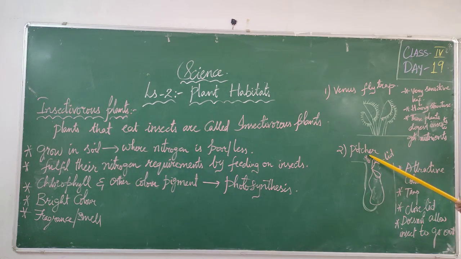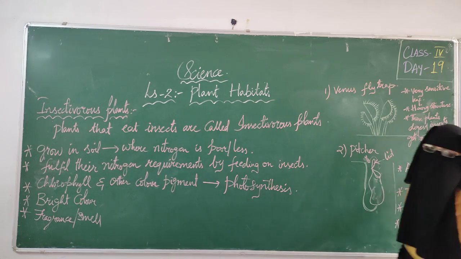Pitcher plant. In the pitcher plant, we are having one lid. When an insect comes and sits on the pitcher plant, it will close this lid. Pitcher plants are very attractive in color, especially pink. They will trap the insects, then they will close the lid. First of all, they will trap the insect, then close the lid. They do not allow the insect to go out. After that, they will eat the insect.